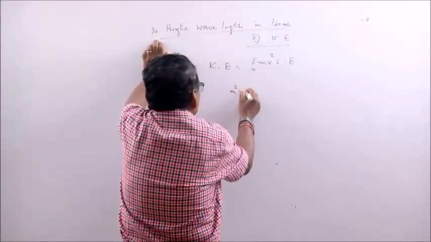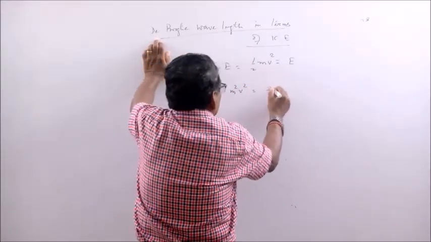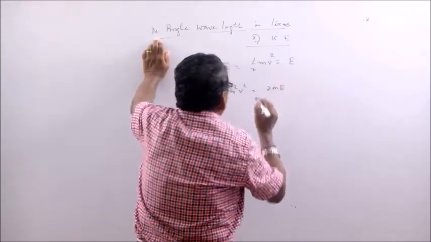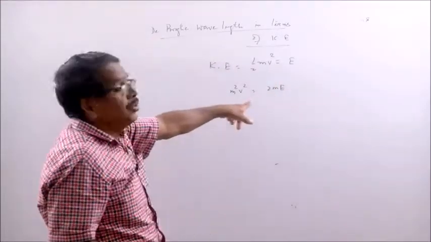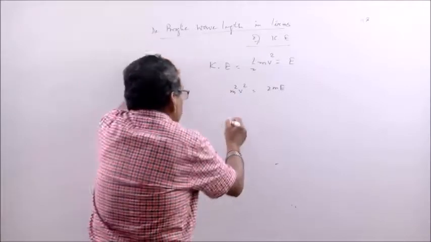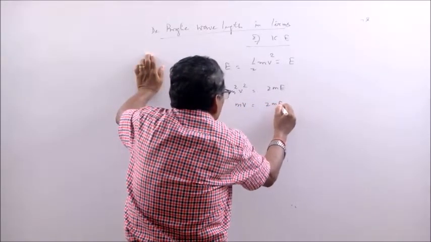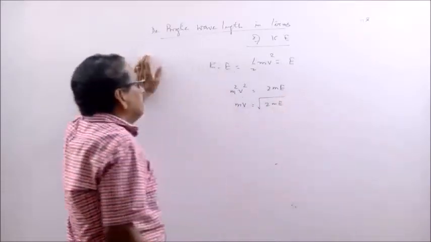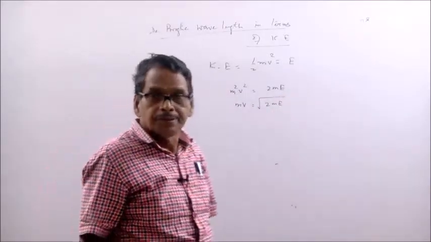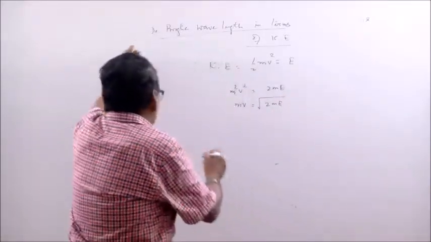So, this becomes m square v square is equal to 2mE. So, mv is root over 2mE. So, what is your de Broglie wavelength?